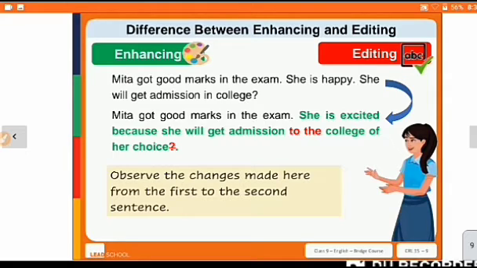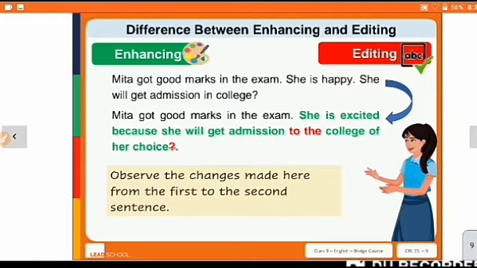So here, whatever we have done, whatever the writing in green color is, that is enhancing. Means if any information is needed, if we want to add something more details, then we will add it. So that is enhancing. So what is editing? Any punctuation mark or any grammatical mistakes are there, then we will correct them.